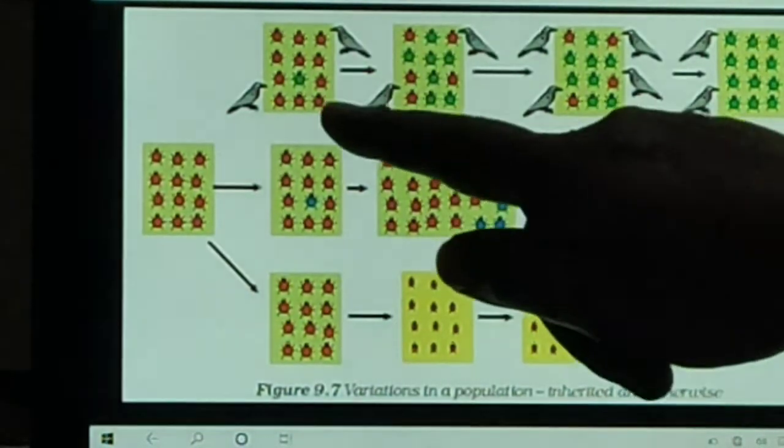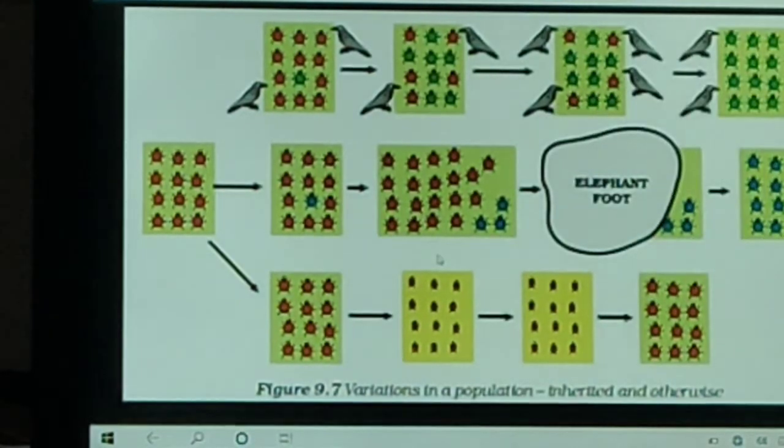In the first situation, crows eat these beetles as they can easily pick up red ones in the green bushes. There is a color variation during sexual reproduction and, by chance, a green beetle appears. It reproduces and its population increases. Why?